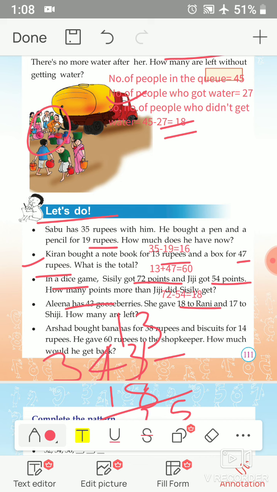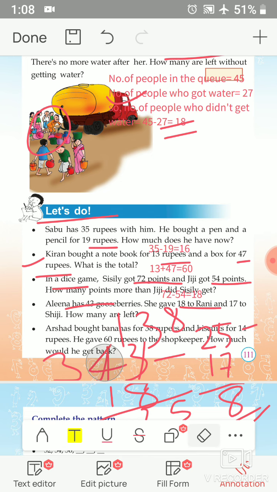Then from this 25, she gave 17 to Shiji. So what will we do? 25 minus 17. 17 gooseberries were given to Shiji. So 25 minus 17 is, yes, 8. Only 8 gooseberries are remaining in Alina's hand. Okay. Is it clear? First subtract 43 minus 18. Then after that subtract 25 minus 17. Then write the answer. Here 8 gooseberries are remaining.